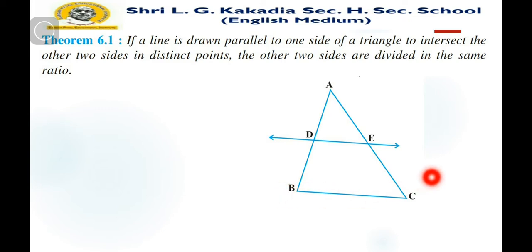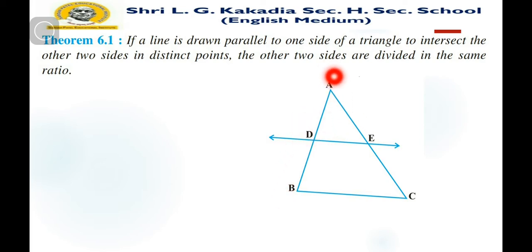This line is drawn parallel to one side of the triangle, meaning here we are going to draw DE parallel to BC, one of the sides of the triangle, to intersect the other two sides.